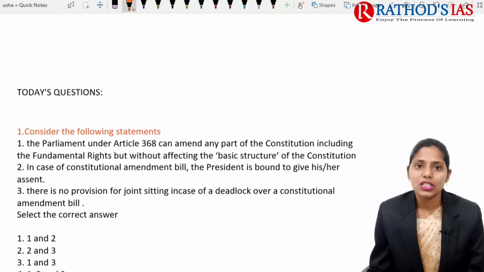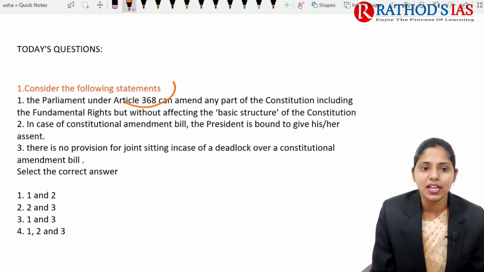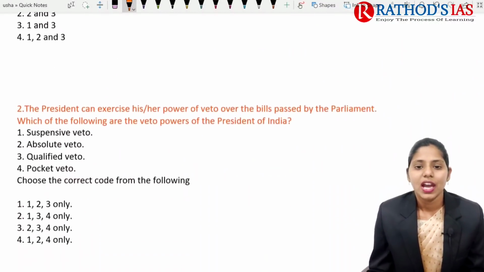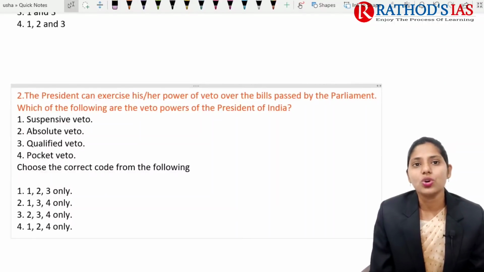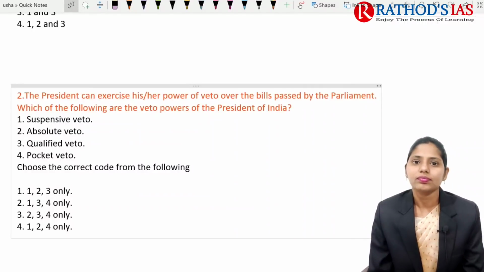And now let us try to see today's questions. The first question is regarding Article 368. Try to read these 2 or 3 statements and give your answer. And the next question is regarding veto power. It is a very simple question. So try to answer these questions.